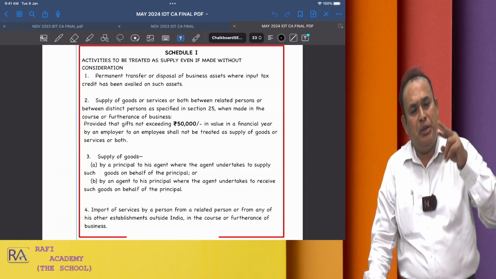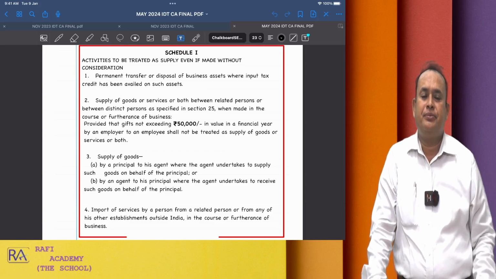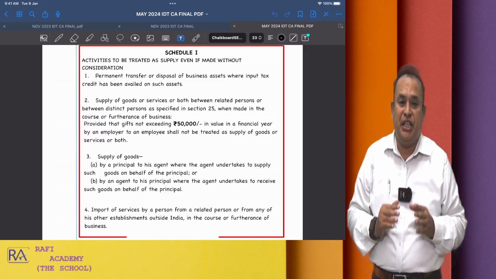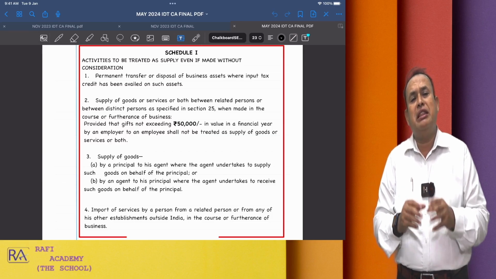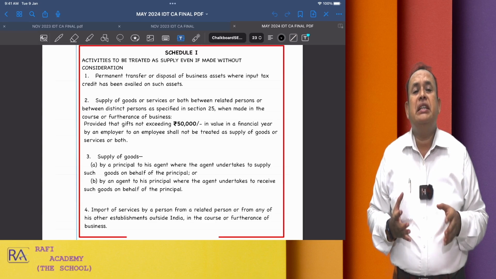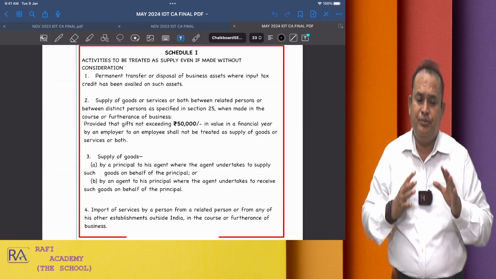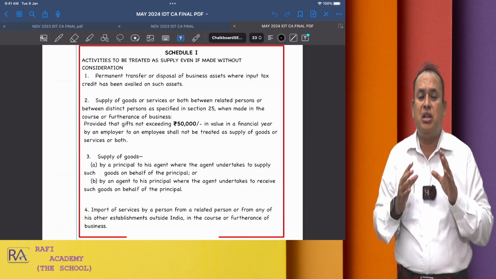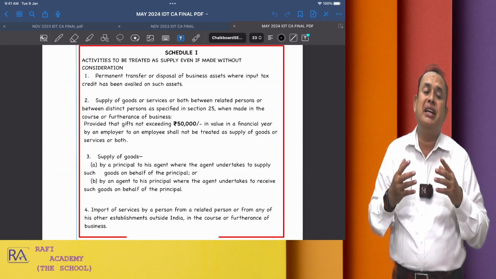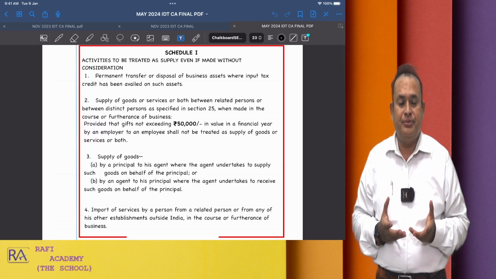What rate of GST is applicable? On that you will apply and pay the GST. That means such a transaction, even without consideration, is called supply: permanent transfer or disposal of business assets on which input tax credit has been availed.